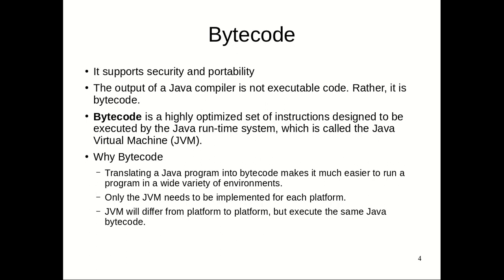Then what we need is a Java Virtual Machine for a particular machine. This bytecode is platform independent. Whenever I need to execute this bytecode on a particular machine, for that particular platform, we need the Java Virtual Machine for it, and then we can run it. That makes it very portable. The question will definitely come: why do we need to make an intermediate bytecode and convert it again?